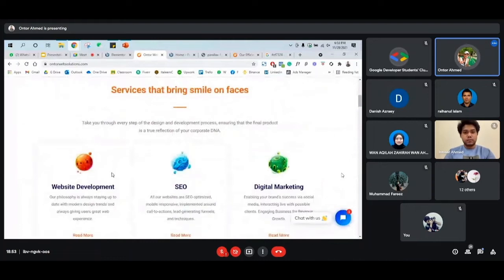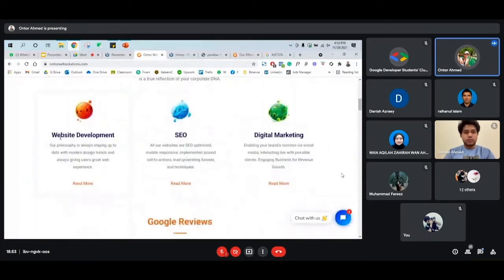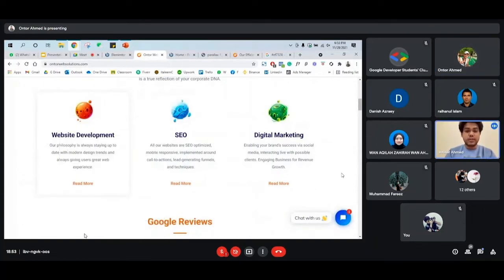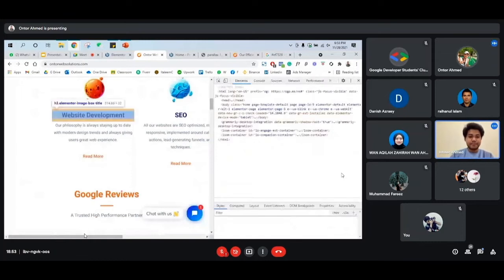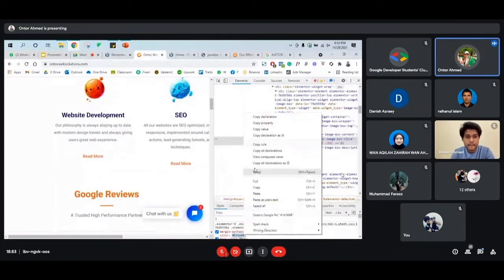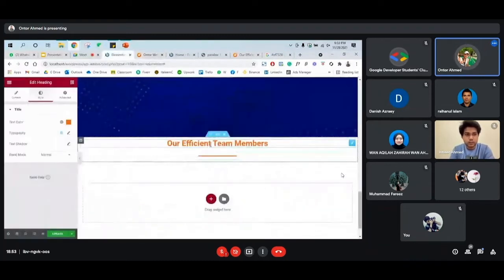Okay, let's say we need to collect this color code. So just click on inspect. Sorry, my mic was muted. Yeah, it's clear. Okay, so once you click on that text, and then you can go down and you see there is a color code. Okay, and then we can just copy the color code and use it in your WordPress.